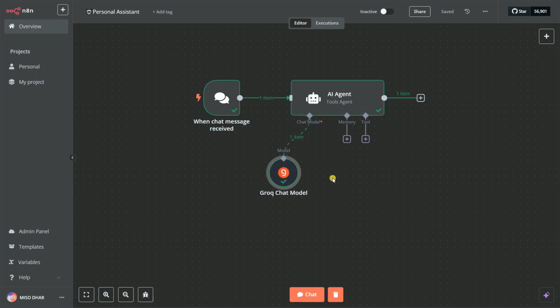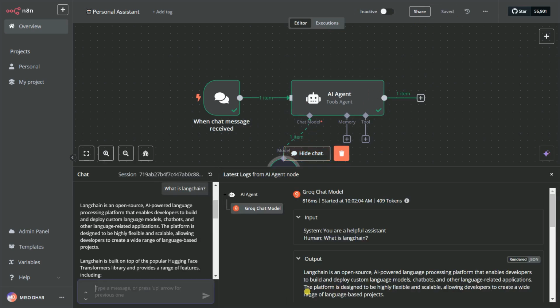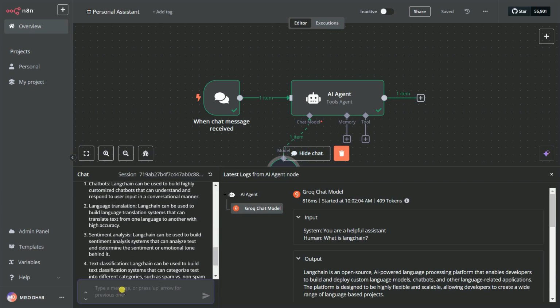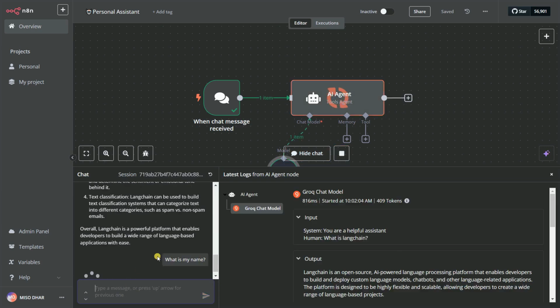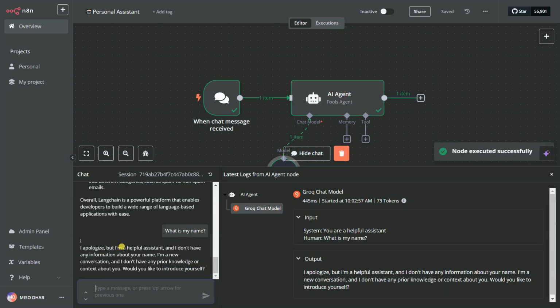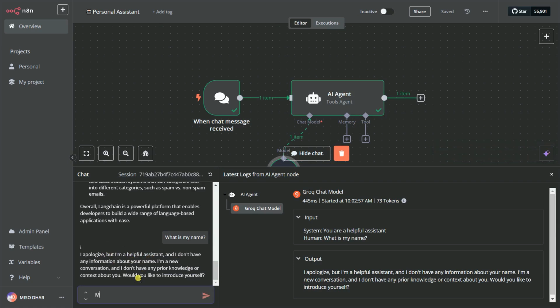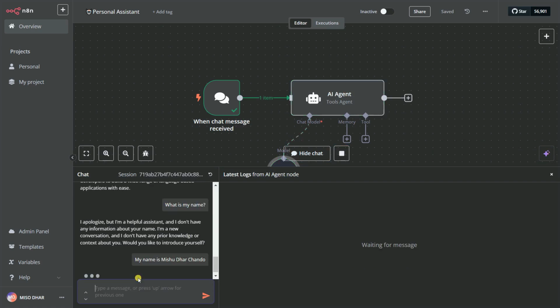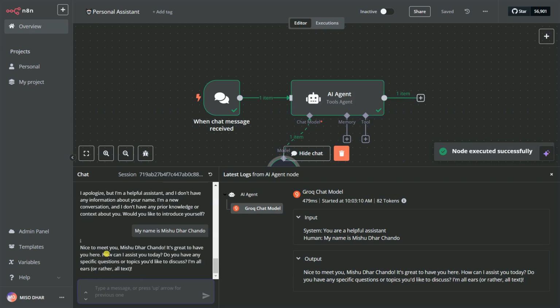Now let's save it and try to go on here again. Let's say chat. So let's say, what is my name? You see it says, I apologize, but I am a helpful assistant. I don't have any information about your name. So let's say my name is Mishudhar Chandu. Okay. So I gave my name. Nice to meet you, Mishudhar Chandu. It's great to have you here.